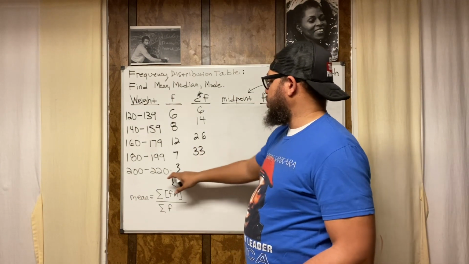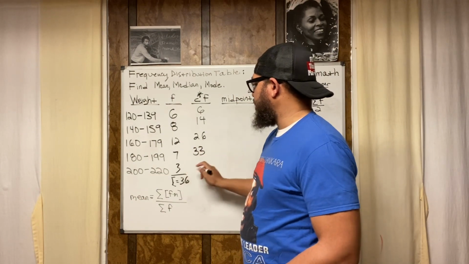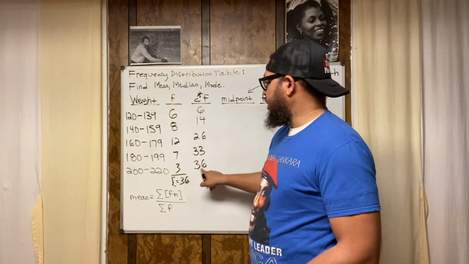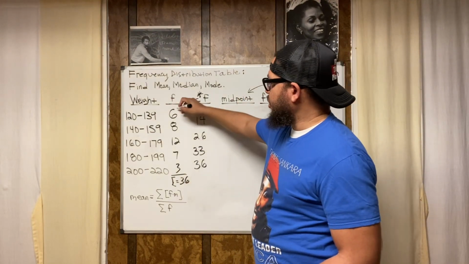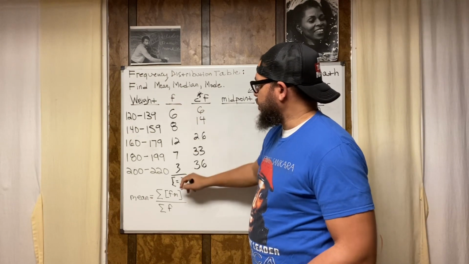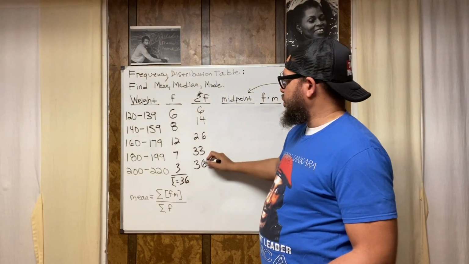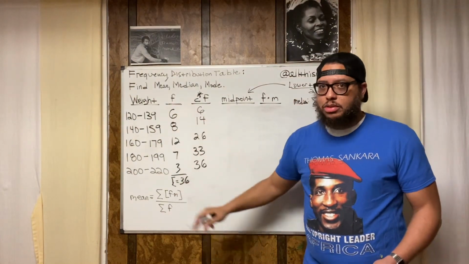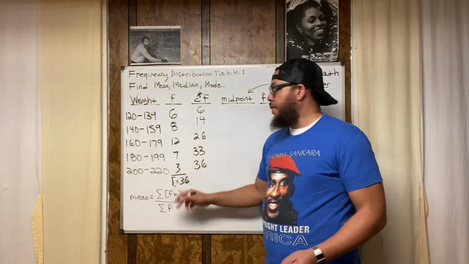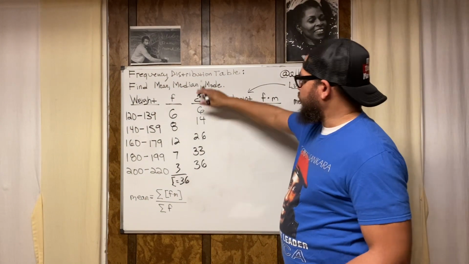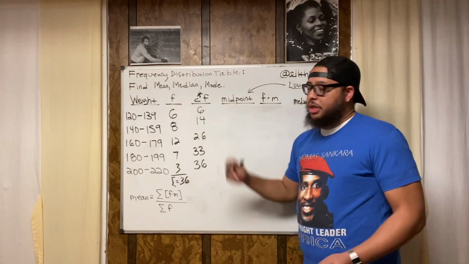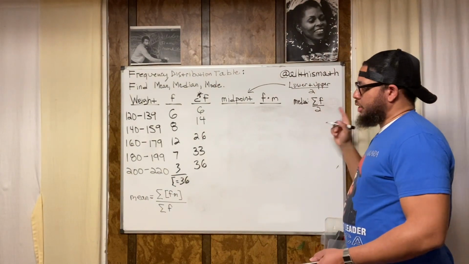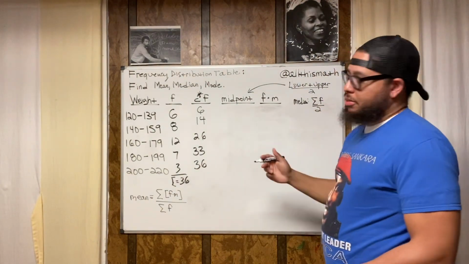And then for this weight class, it's going to be 33 plus the 3, which is 36. Now look at how these numbers match up. They should always match up because this is the sum total of all the frequencies, and the cumulative frequency should have a final value which is equal to all of the values. That's one way to check your work. All right, so that's our cumulative frequency. And again, why do we need this? We need the cumulative frequency so we can figure out the median. We need that for the median. All right, keep that in mind.